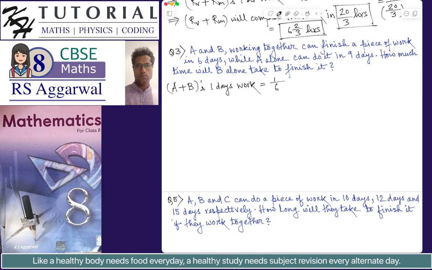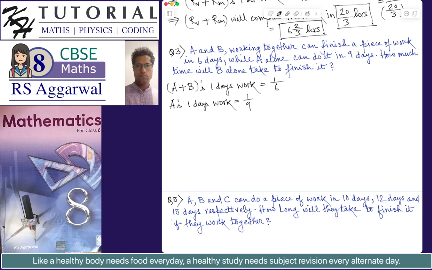So in 1 day, the amount of work done will be 1 by 6 using the first general rule. It is also given that A alone can do it in 9 days. So we can say A's 1 day's work is equal to 1 by 9.